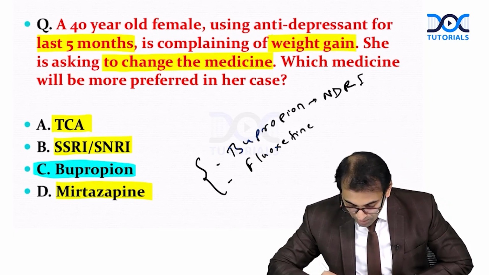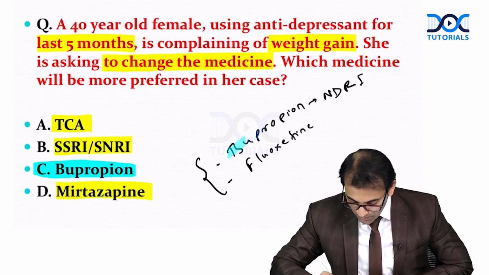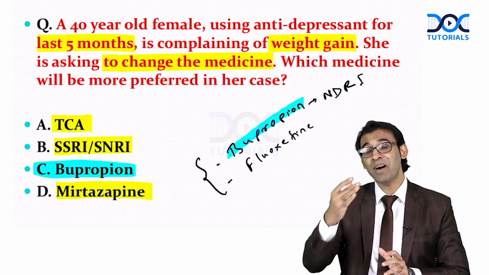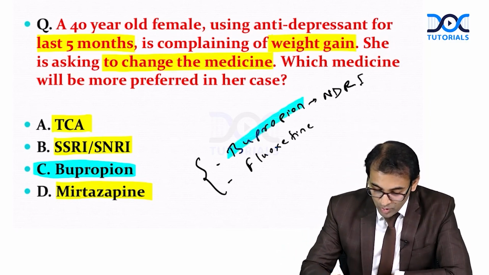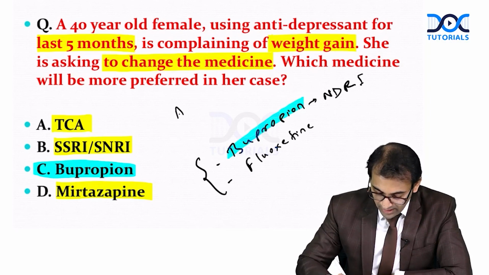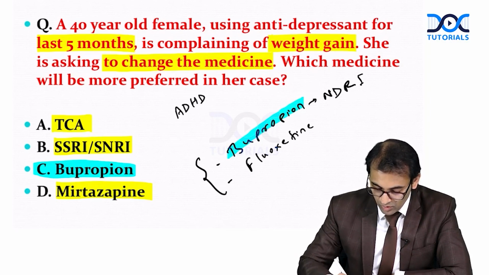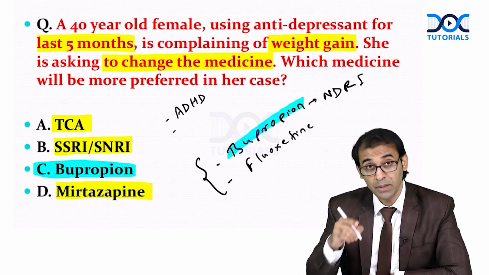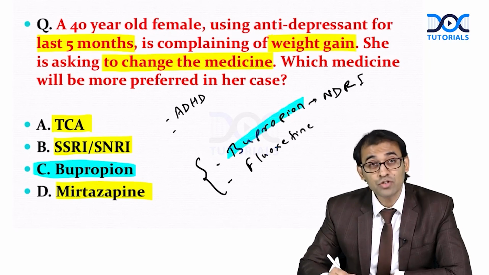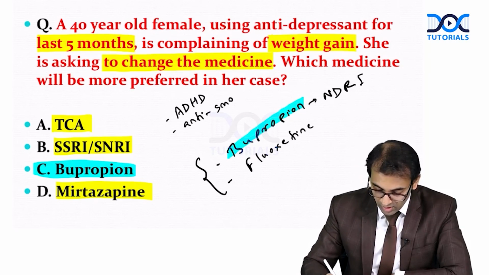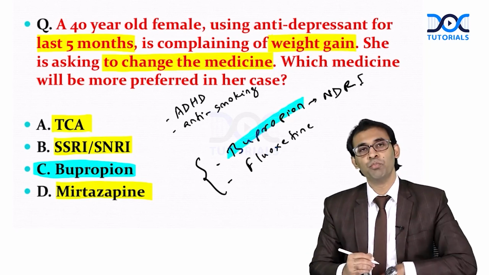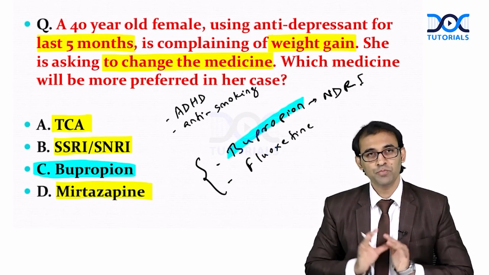I hope you have learned something more about bupropion. Remember, bupropion can be used in some other conditions also. Bupropion can be used in ADHD also, atypical depression, yes, and this is also an anti-smoking drug. All these points are important.